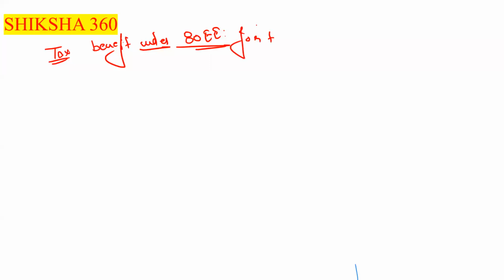That is the tax benefit under section 80E. This is for first time home buyers. It is an additional tax benefit, above the deductions of section 24 and section 80C.